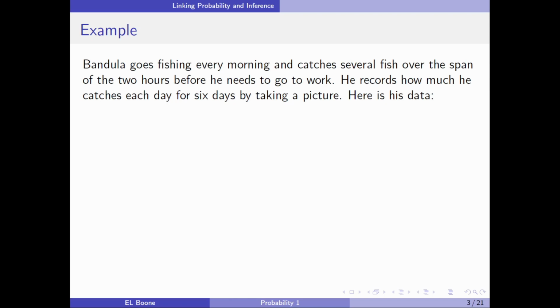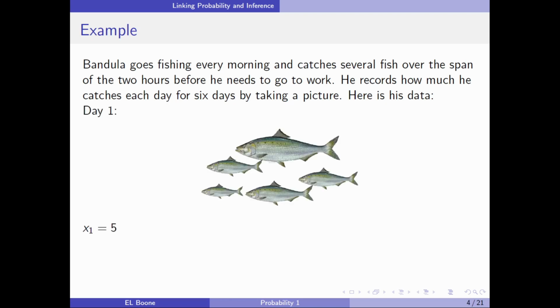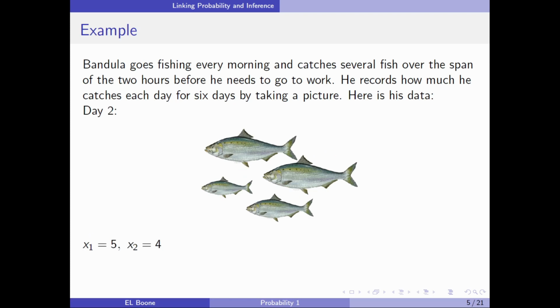So, Bandula goes fishing every morning and catches several fish over the span of 2 hours before he needs to go to work. He records how much he catches each day by taking a picture, and I'm going to show you the data in a picture because I want you to see that the data isn't a number. Okay, so here, day one, this is what he catches. Then you count the fish for that day, and you get 5. Okay. Day 2, you count the number of fish, and there are 4.